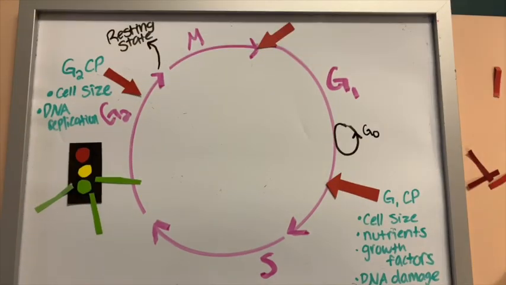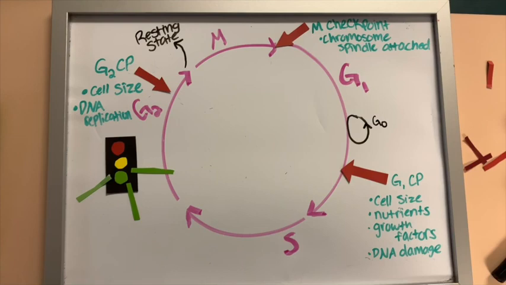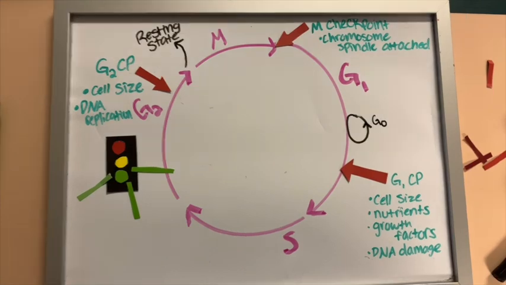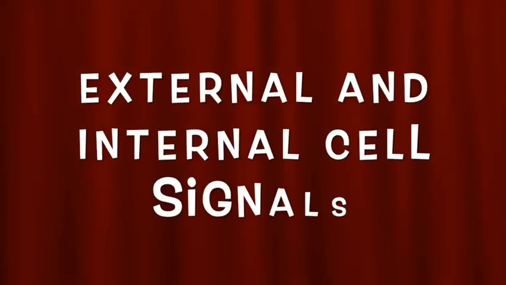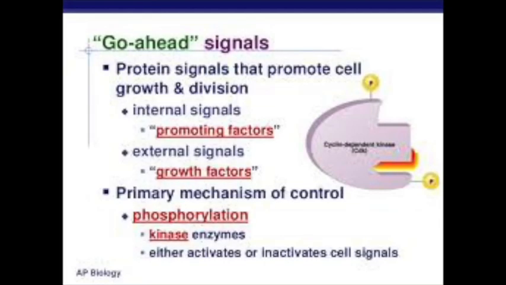The M checkpoint occurs near the end of the metaphase stage of mitosis. The M checkpoint checks to make sure the sister chromatids are correctly attached to the spindle microtubules. For cell cycle regulation, there are external and internal signals that tell the cell when to divide.